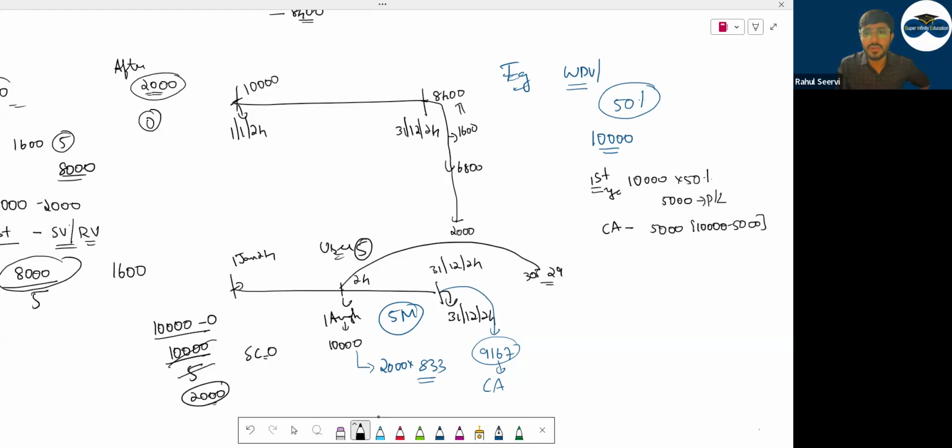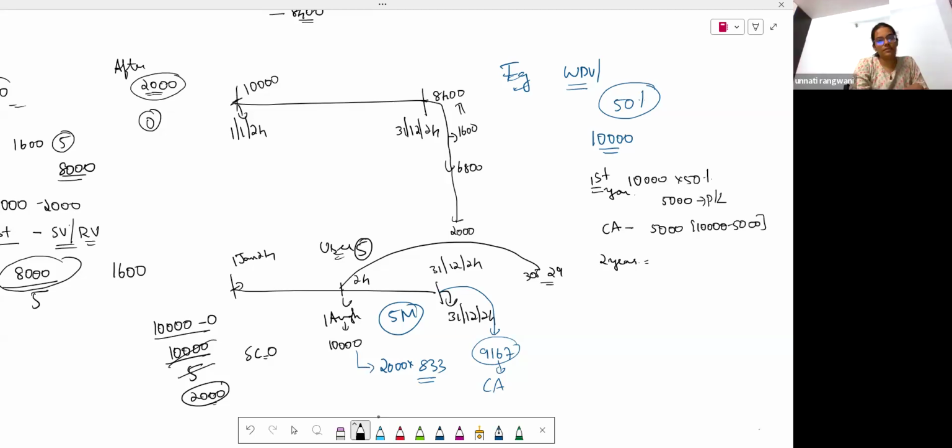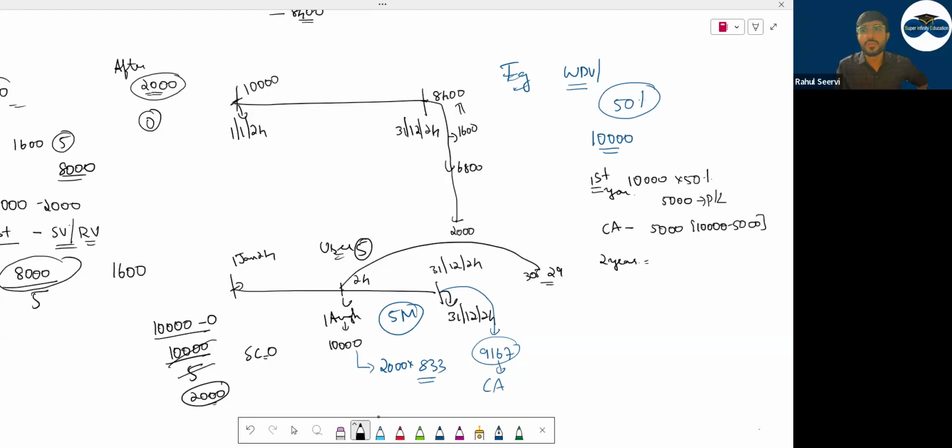Second year, what will you do? We will take 5,000 into 50%. You will not take 10,000 into 50%. You will take the carrying amount, the opening balance of the account. Opening was 10, reduce 50, closing was 5. This 5 became opening for the next year. It became 5,000. 5,000 into 50%. How much is this? 2,500. Then what is the carrying amount here? 2,500 will be the carrying amount.